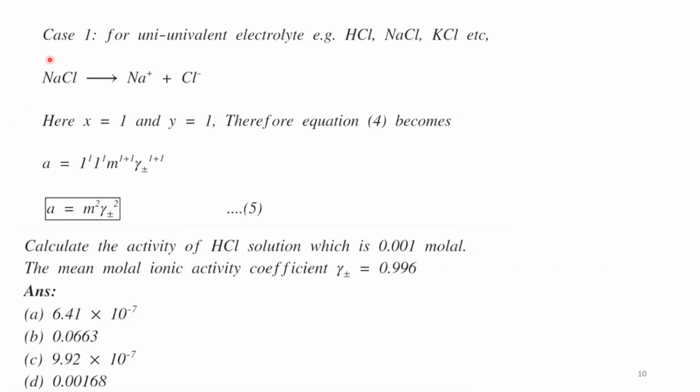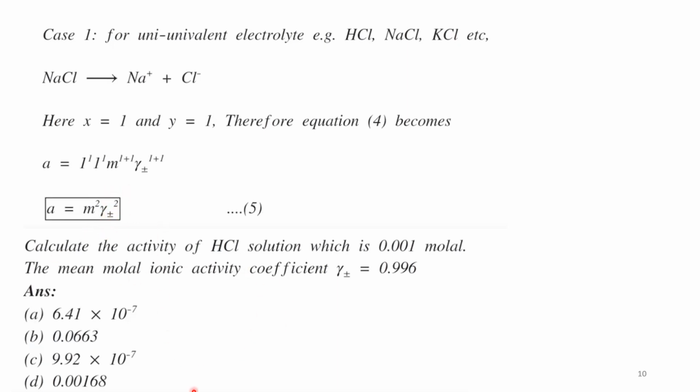Now consider case 1, for univalent electrolytes, for example HCl, NaCl, KCl. The dissociation of these electrolytes gives univalent ions. Here the value of X will be 1 and Y also will be 1. Therefore, equation 4 becomes A is equal to M square gamma plus minus square.